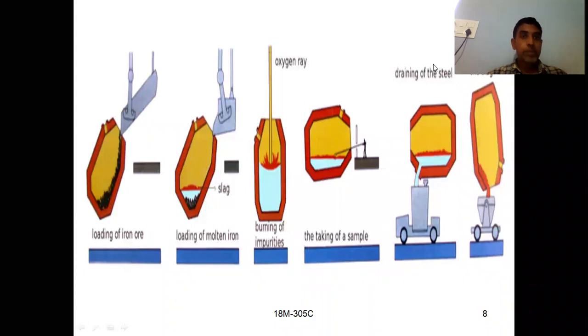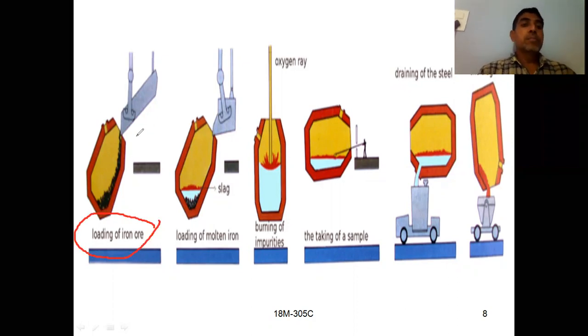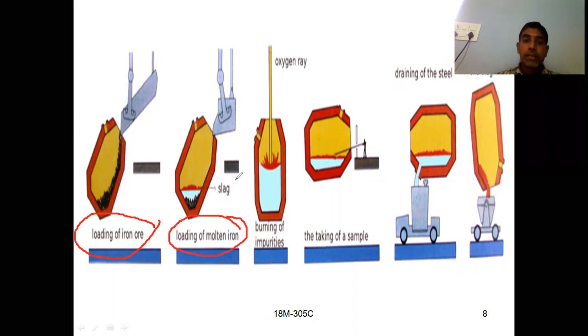If you see here the different positions of an LD converter, this one is loading of iron ore. Initially you have to add some iron ore inside it, iron ore like hematite, and later you see here we are loading the molten pig iron, and then burning of impurities. If you see the position, it is not in the tilted position, but this is in the upright position.